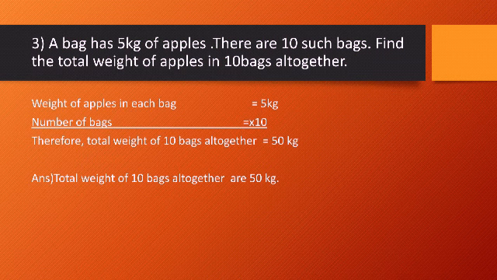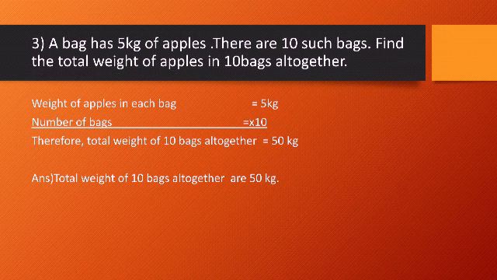Now, like this bag in which there is 5 kg of apples, there are 10 bags. In each of the 10 bags, there is 5 kg of apples. So now the question is, you have to find the total weight of all the bags which contain 5 kg of apples.